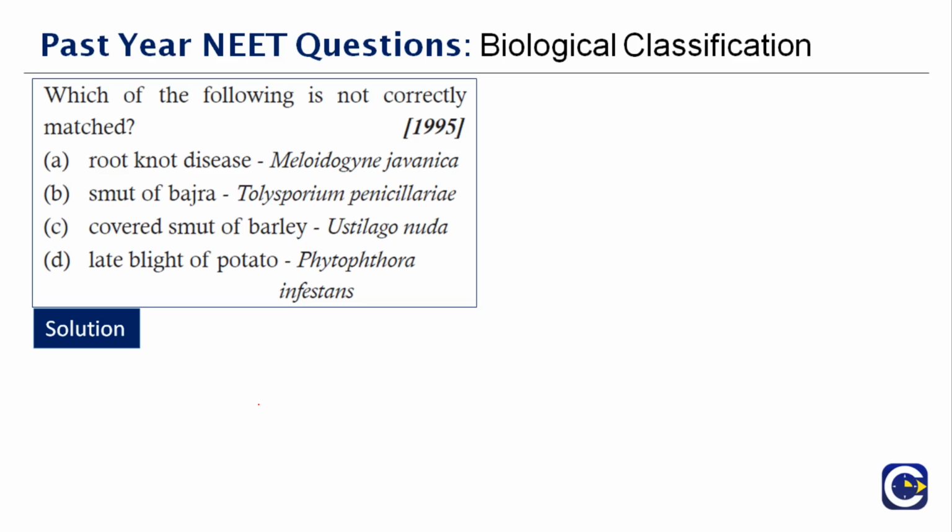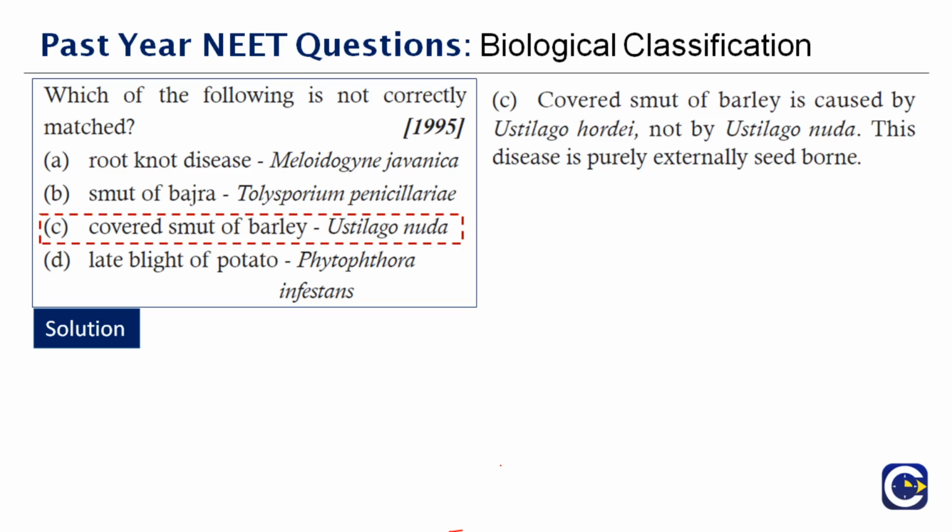Covered smut of barley is caused by Ustilago, but the species here is wrong. It is not nuda, it is Ustilago hordei. Therefore, the one which is wrong here is option C. So the causative organism of covered smut of barley is Ustilago hordei and not Ustilago nuda. This is a disease which is purely externally seed borne.